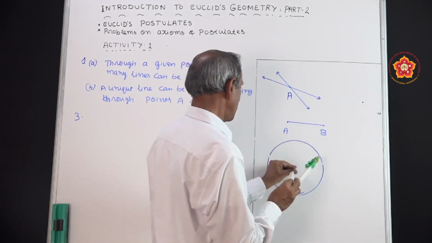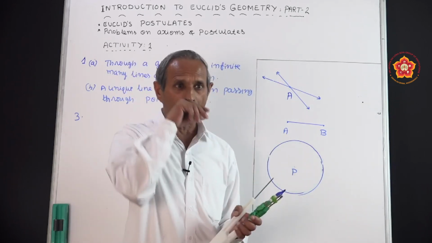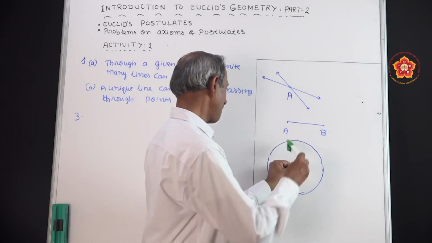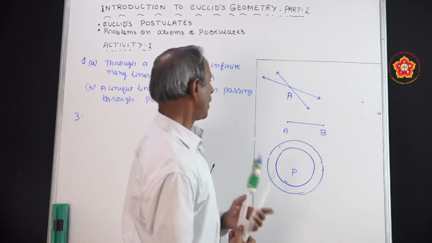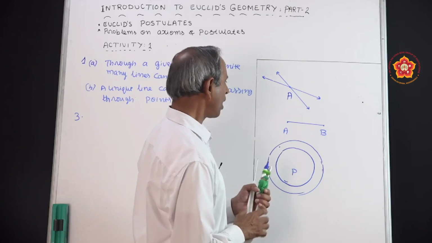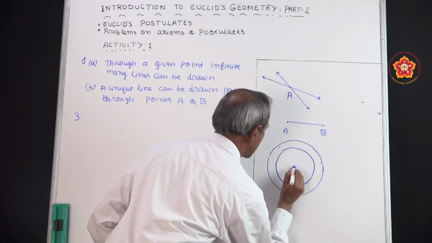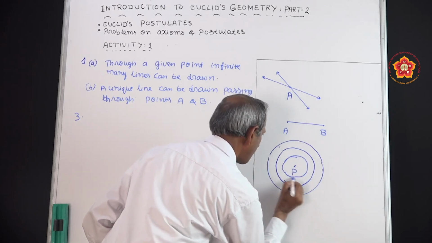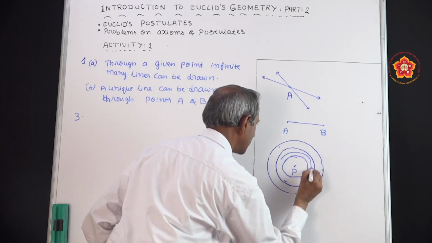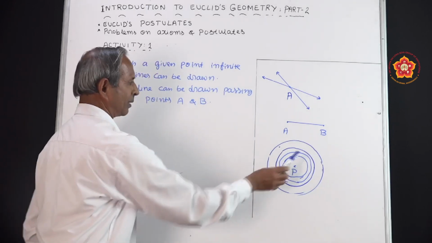Now one circle I have drawn. By changing the radius, you can draw another circle with the same center. Now we have drawn two circles. Similarly, you can draw any number of circles with the same center. You can go on drawing so many circles. Like this, go on drawing the circles.